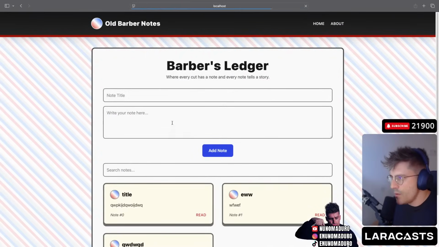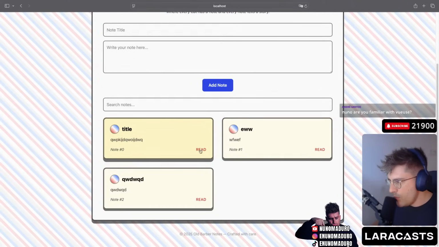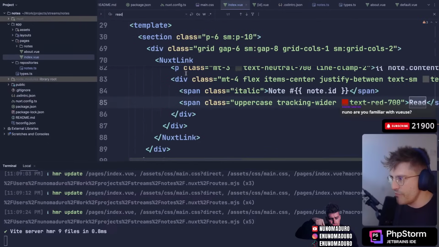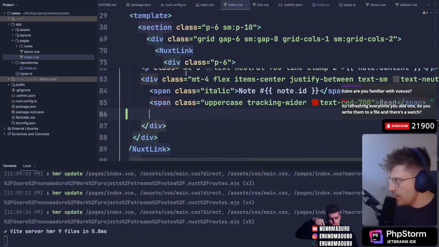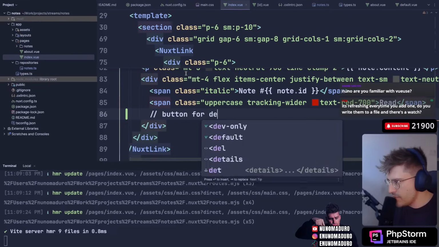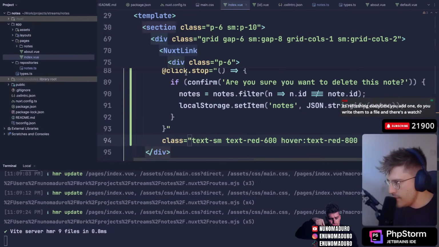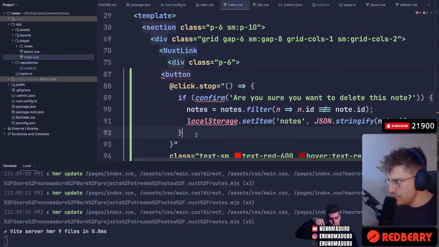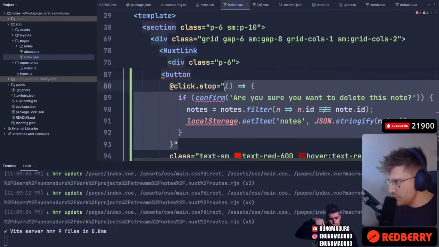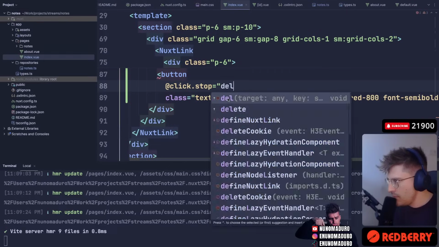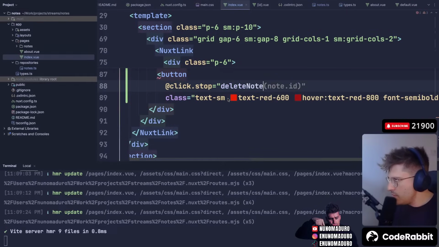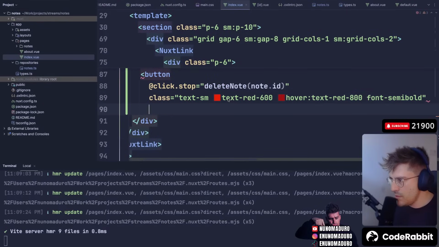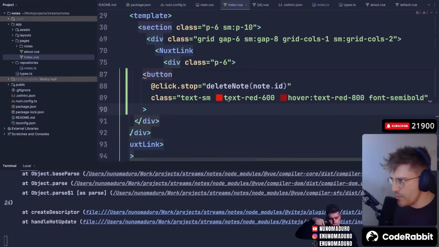Oh yeah, baby. We need a delete real quick. Let's do a delete. So we have a read. We can do a button, like a button for delete. Delete node. We need the button, otherwise we cannot see this working.